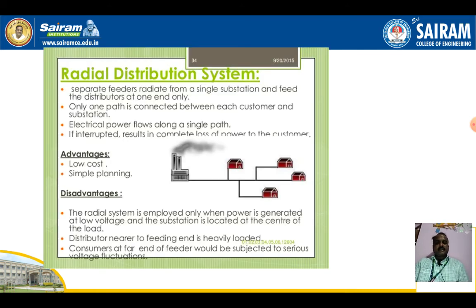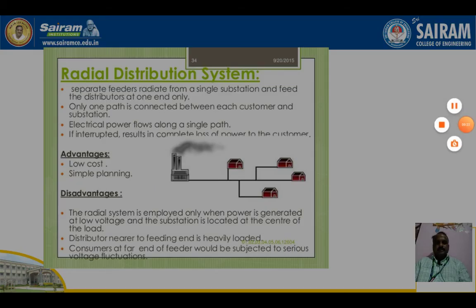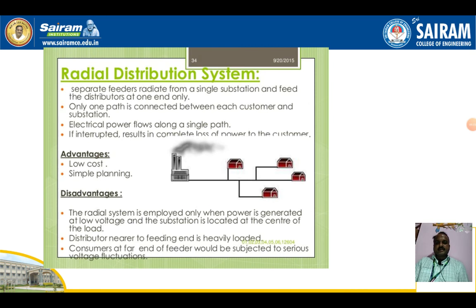So we can see the radial distribution system. In the radial distribution system, these are the examples for time, current, and both time and current graded systems.